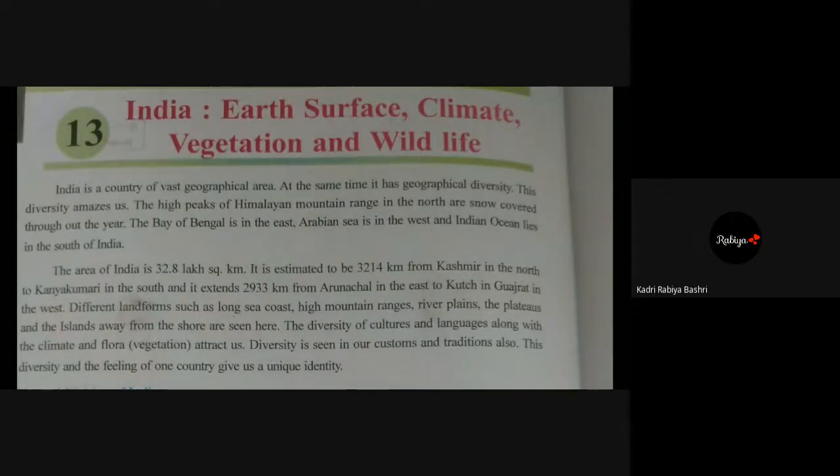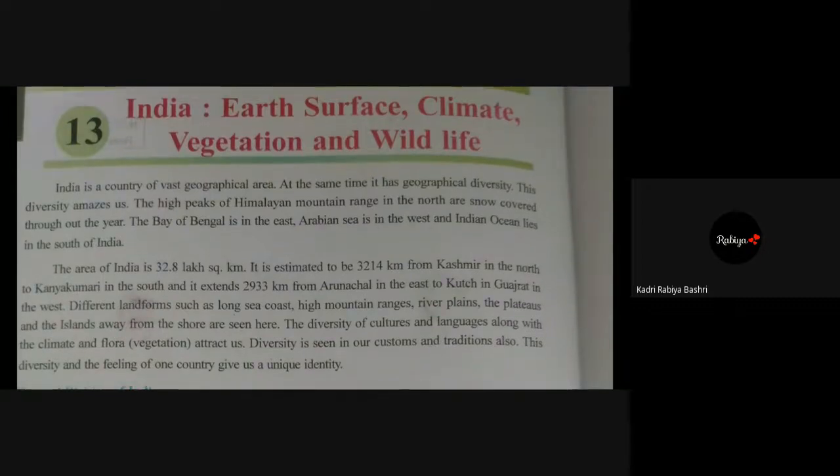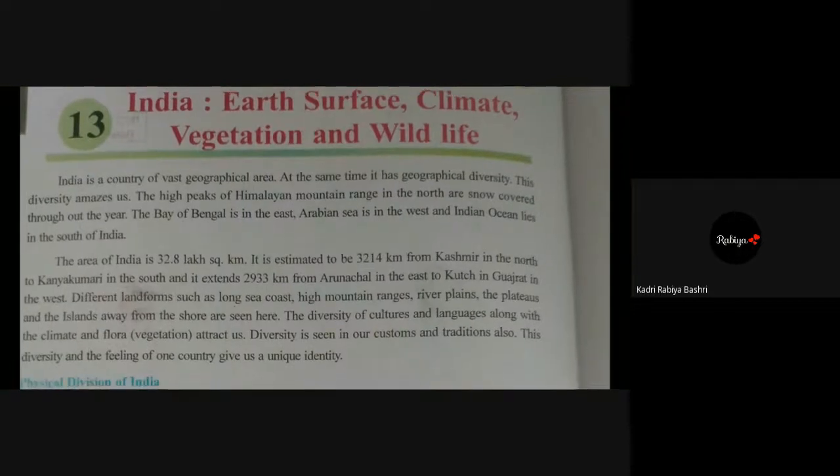The area of India is 32.8 lakh square kilometer. It is estimated to be 3,214 kilometer from Kashmir in the north to Kanyakumari in the south, and it extends 2,933 kilometer from Arunachal Pradesh in the east to Kutch in Gujarat in the west.